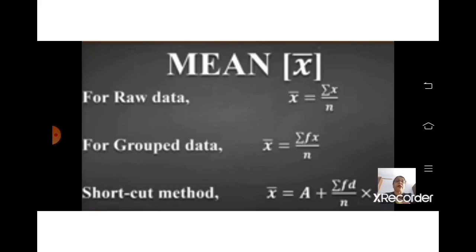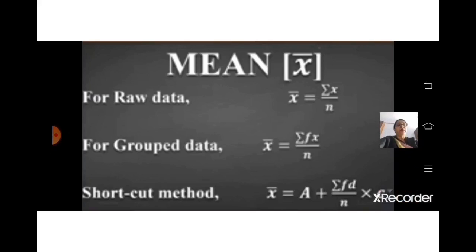Suppose in raw data, frequencies are added. For that, we will go for the group data formula: mean equal to sigma fx upon n. If numbers are large, we go for the shortcut method. In that, the formula would be mean equal to a plus sigma fd upon n into c.